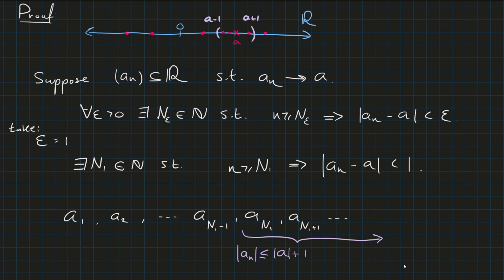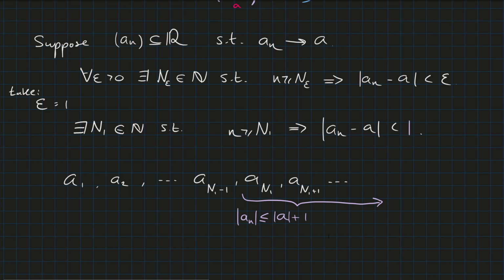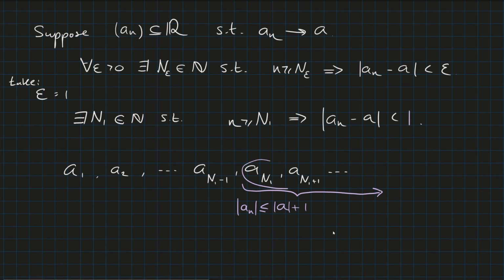So all of these terms after that N_1 are less than 1 away from a, so they're strictly less than the absolute value of a plus 1.